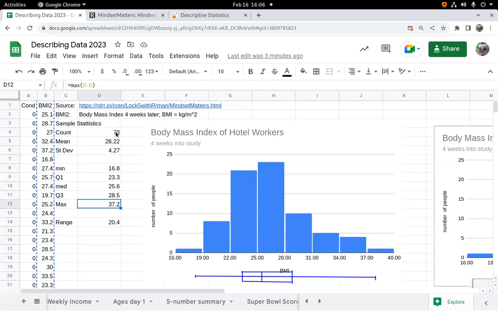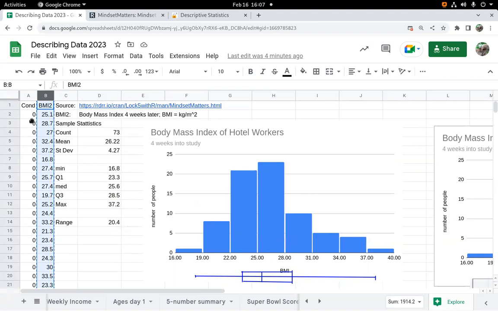So again, what comments can you make based on the summary statistics and the charts that we have here to discuss the range of values and how they're clumped or not clumped for this particular group of people on their body mass index? That's the point of statistics. Nobody wants to look at a big long list of numbers. They want somebody to describe the numbers to them. And so that's our goal here.